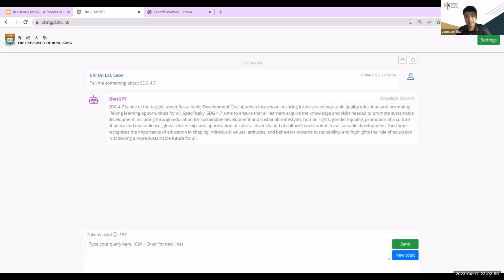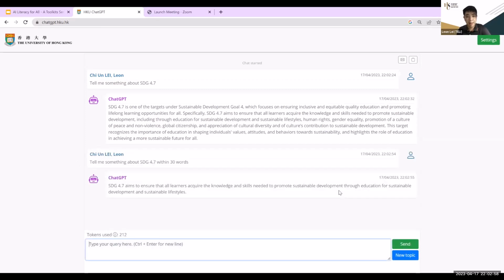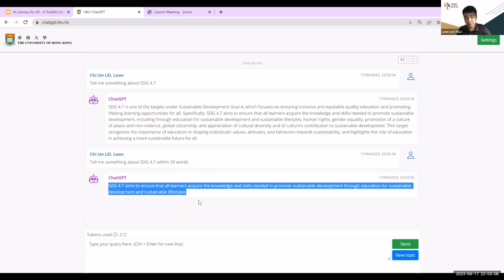Maybe the discussion is too long, so let me pick another one. Let me try to summarize within 30 words, and the system can give the response quite quickly. So we can add extra conditions and assumptions to tailor-make the answers so the system makes them more relevant to you. And of course, you can do various kinds of things. I will give you some more examples.